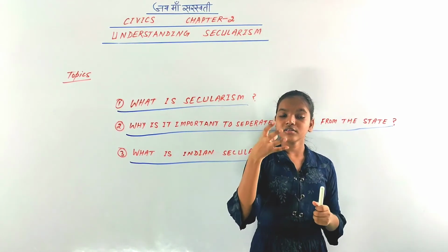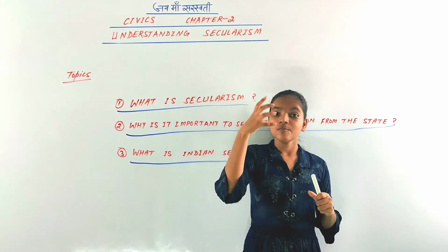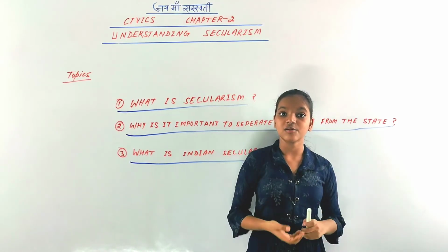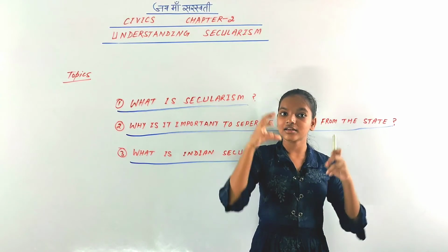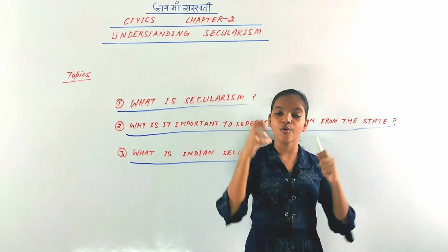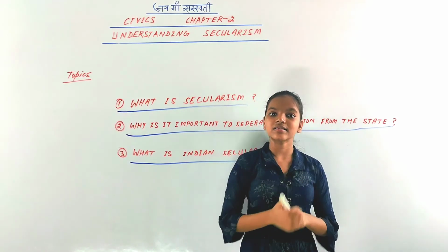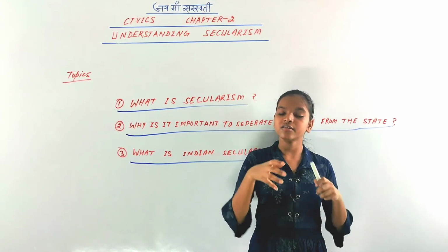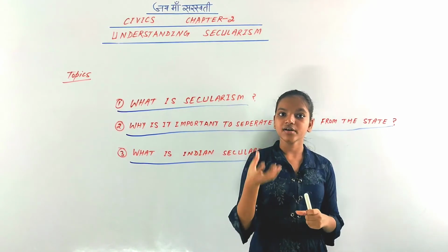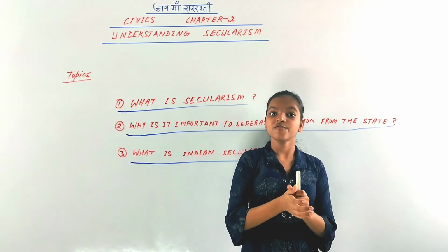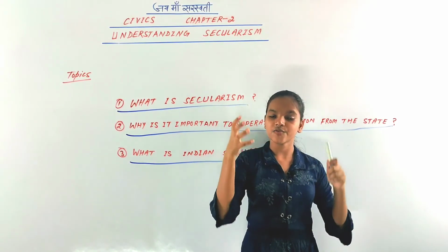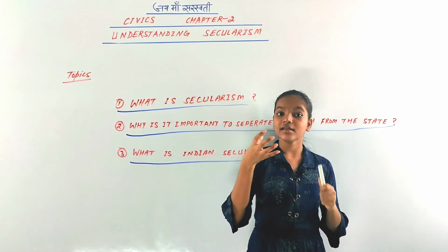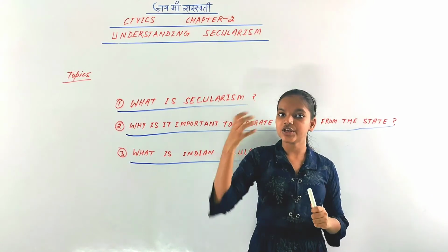So for this, you have to remember that non-interference and the strategy of intervention are a kind of contradiction, but those two strategies make sense in their own way. And it is considered that Indian secularism is different from other countries. How is it so? Let us discuss. First, in the US, there was the First Amendment. In the United States of America, there was the First Amendment for religions, that there was a strict separation of religion and the state.